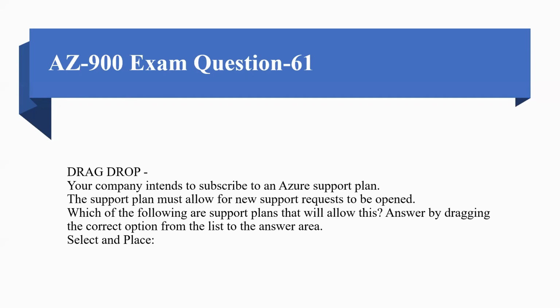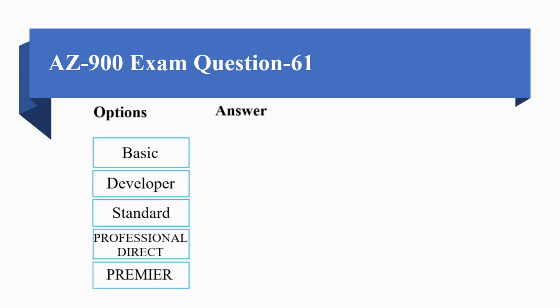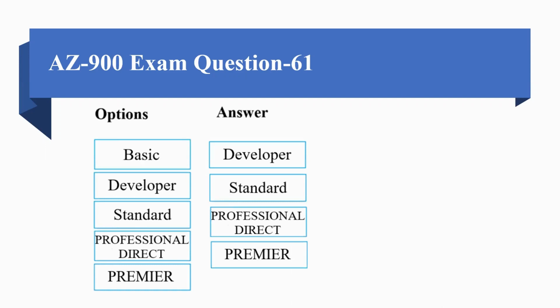So basically, what the question says is that we are providing an Azure support plan that must allow for new support requests to be opened. And the support plans are basic, developer, standard, professional direct, and premium. But basic does not support this. So the answer should be developer, standard, professional direct, and premium.